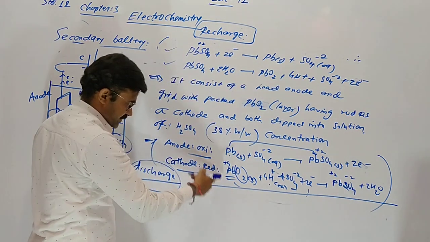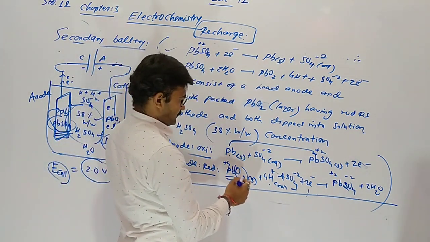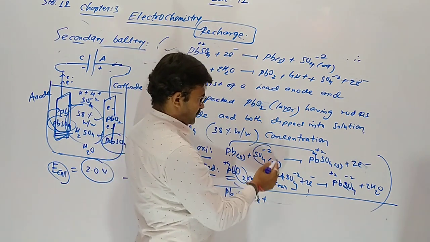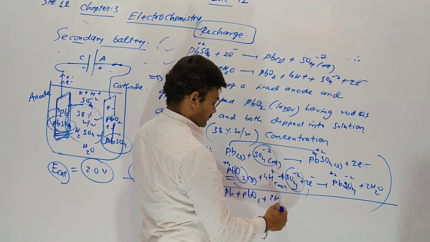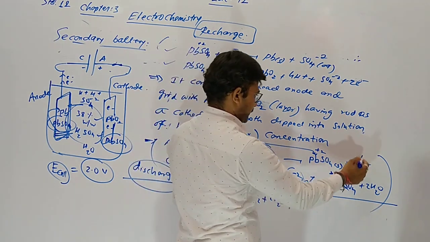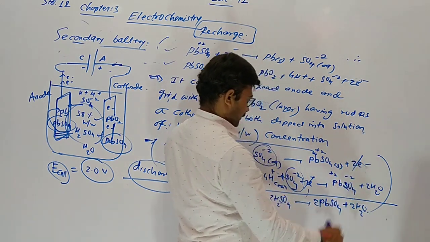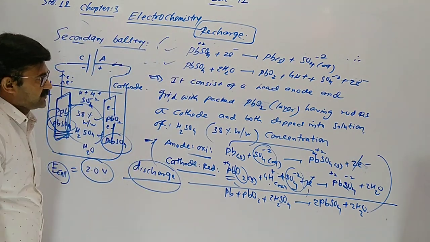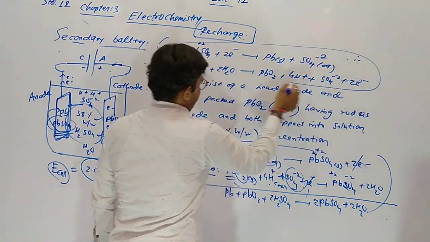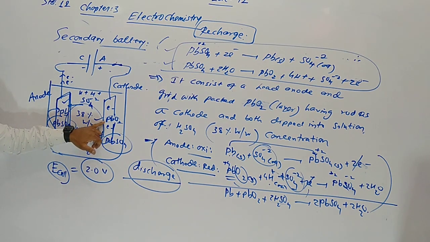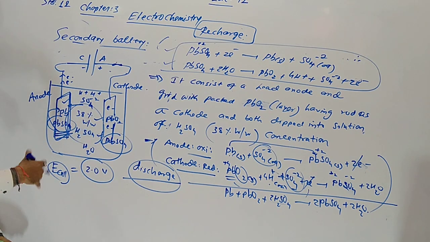So the overall reaction of discharging is Pb plus PbO2 plus 2 SO4 2- and 4 H+, so 2 H2SO4 cut, giving 2 PbSO4 and 2 moles of water. When we recharge this battery, once again we get the lead: PbSO4 converts into lead, and PbSO4 converts into PbO2, and the cell we can reuse once again.